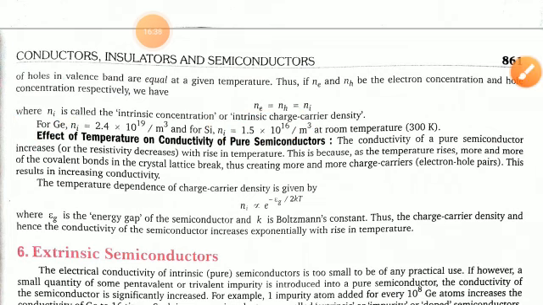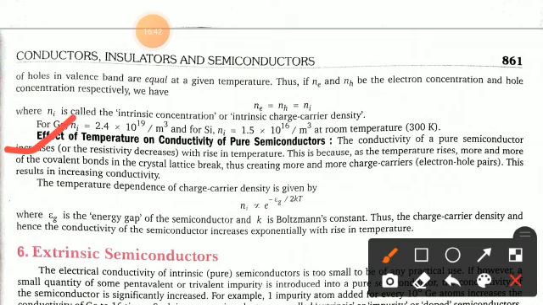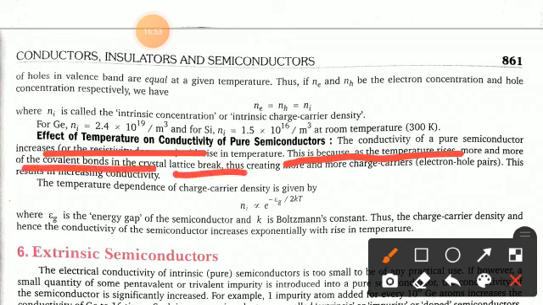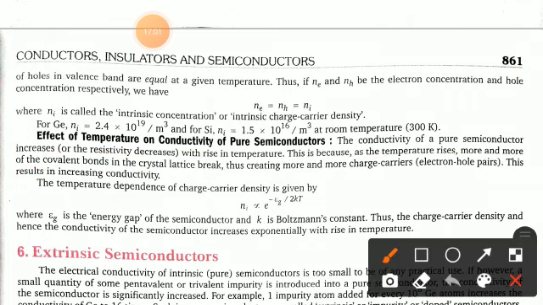Now what is the effect of temperature on the conductivity of a pure semiconductor? This is the important one. The conductivity of a pure semiconductor increases, or the resistivity decreases, with the rise in temperature. This is because as the temperature rises, more and more covalent bonds in the crystal lattice break, thus creating more and more charge carriers, that is electron-hole pairs. So this results in increasing conductivity.